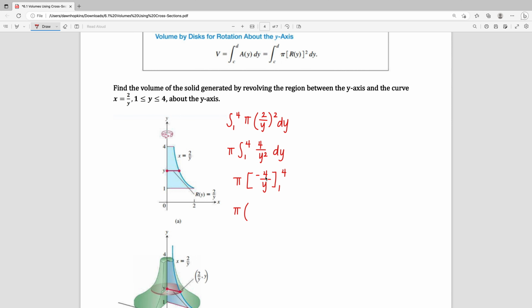Negative 4 over 4 is negative 1, minus negative 4 over 1 is negative 4. So we have negative 1 minus negative 4. That's negative 1 plus 4, or 3. So here our volume is 3 pi.